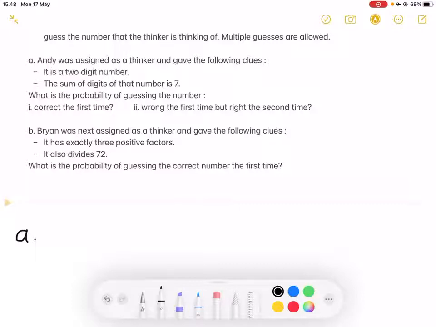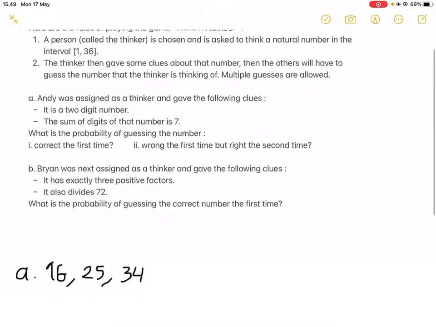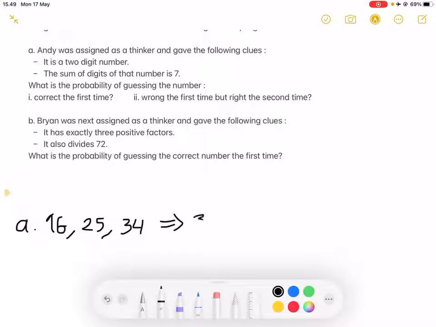Right. So let's just think about the possibilities for this number. Since it is a two-digit number and the sum of digits of that number is 7, the possibilities will be 16. That's a possibility since it is a two-digit number and the sum of digits is 1 plus 6, which is 7. We also have 25. That's also a possibility. And finally 34. We can notice that 43 is invalid here since it is out of the interval that is allowed here. So therefore there are 3 possibilities for this number.